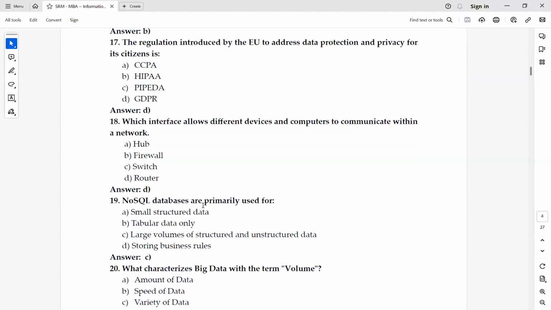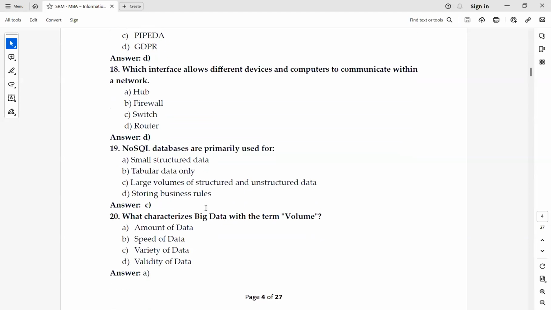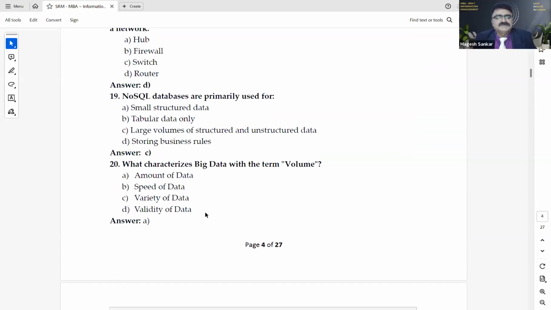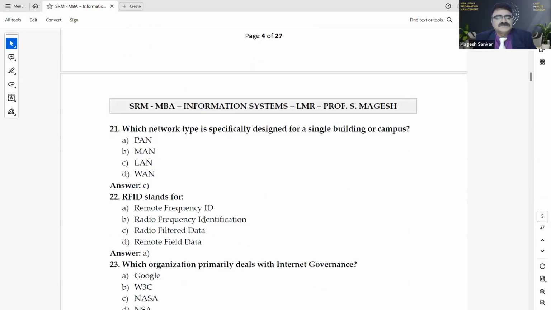Which interface allows different devices and computers to communicate within a network? Answer is D, router. Next, NoSQL databases are primarily used for large volumes of structured and unstructured data. Answer is C. Correct. Okay. What characterizes big data with the term volume? Answer is A, amount of data. Okay. Next learner. Next student. Next MBA learner.